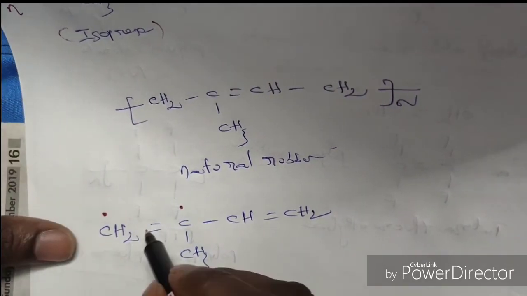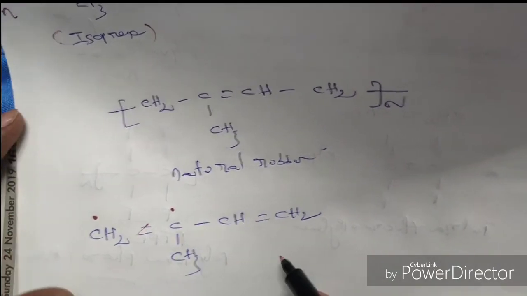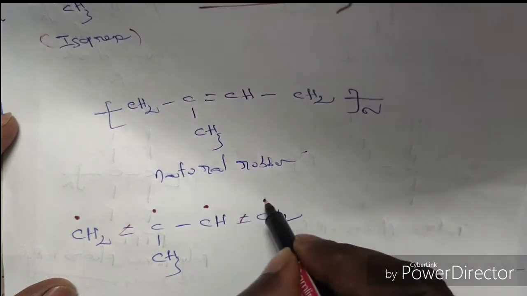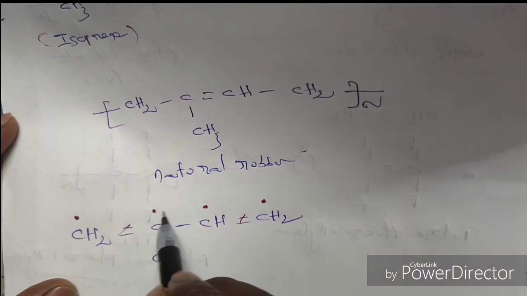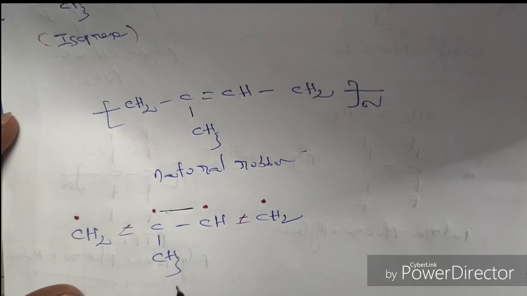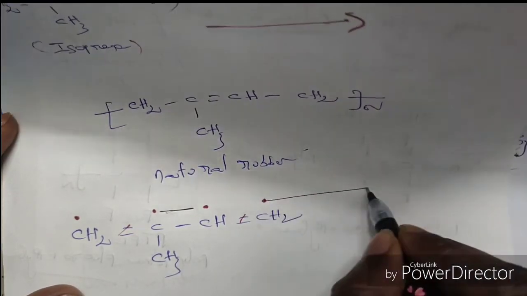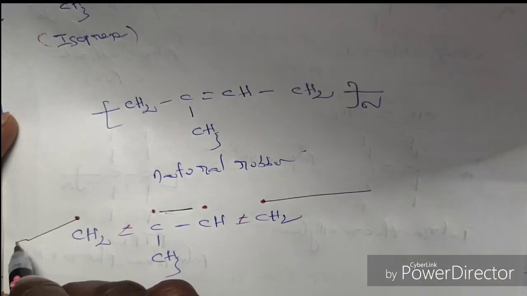Again, this pi bond will be broken and forms 2 active bonding sites. These 2 active bonding sites can form a bond, and the outer active bonding sites can form a bond with another monomer.